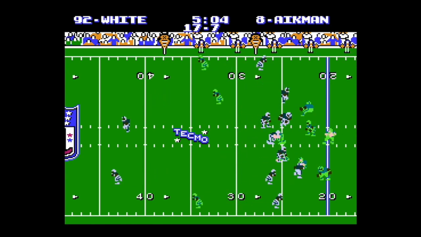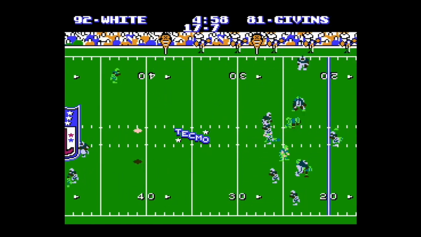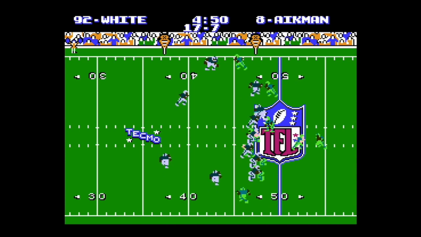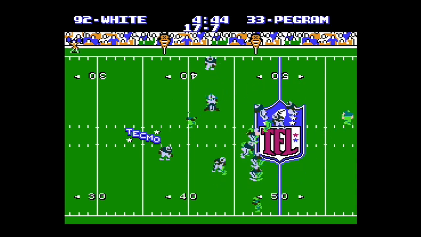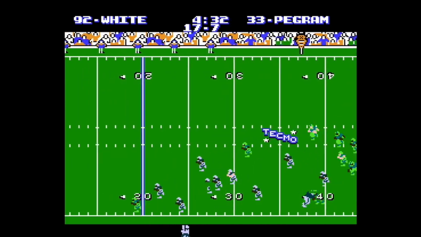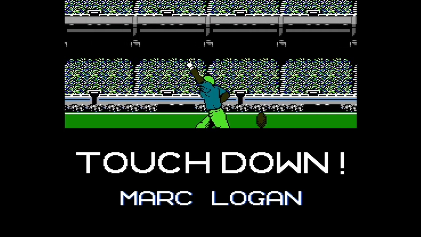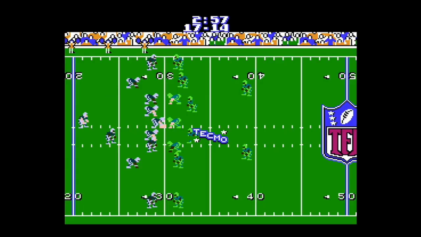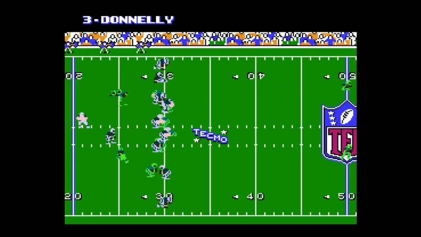Storm appeared in control up 17-7, but Aikman wouldn't go down without a fight. He finds Givens for a big play here in the midst of a promising drive. Pegram, who lost the fumble earlier in the half, did respond here with a big play, and it was a key play as Logan, his fullback, finds the end zone to trim the lead to 3.